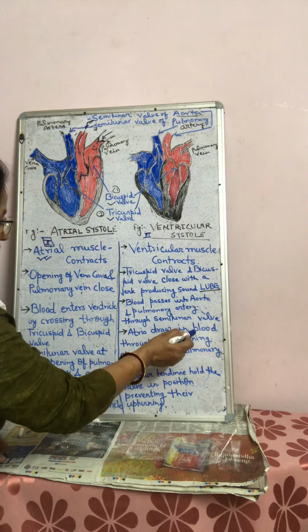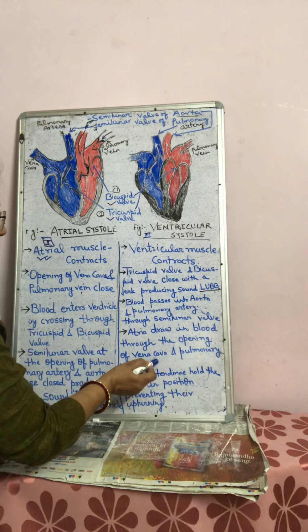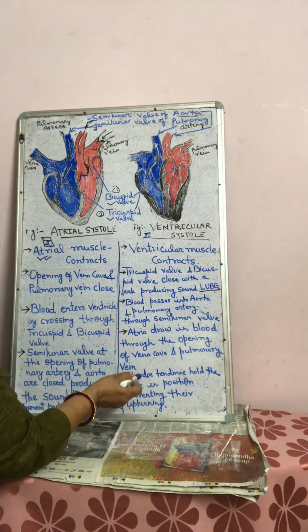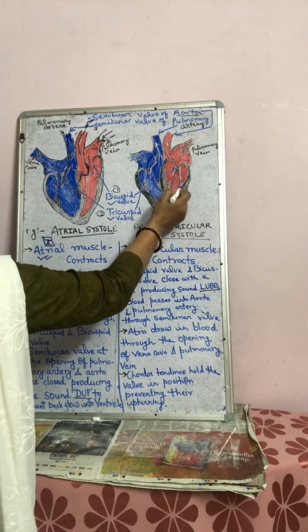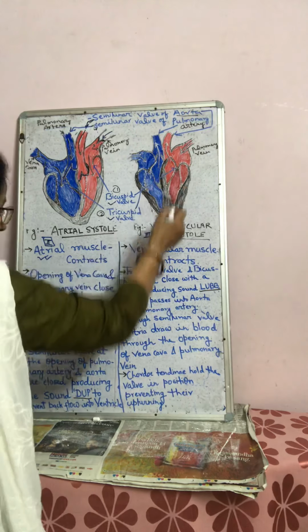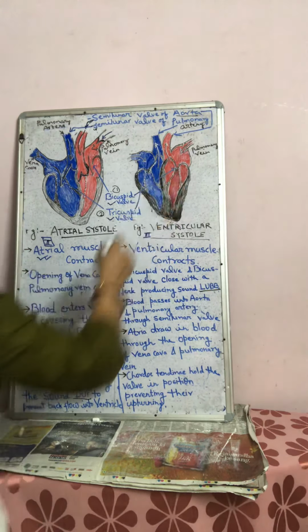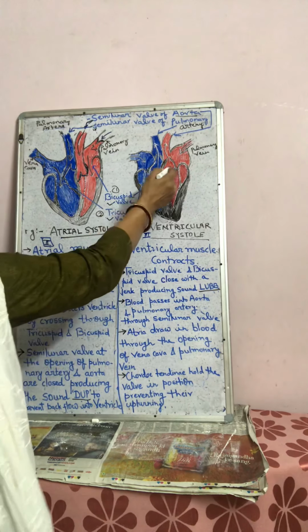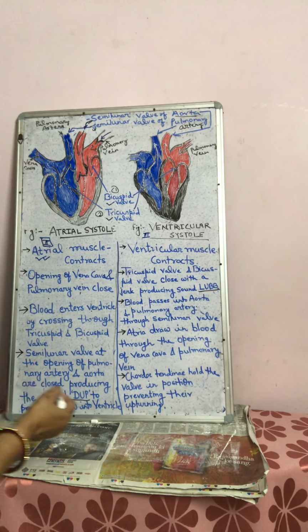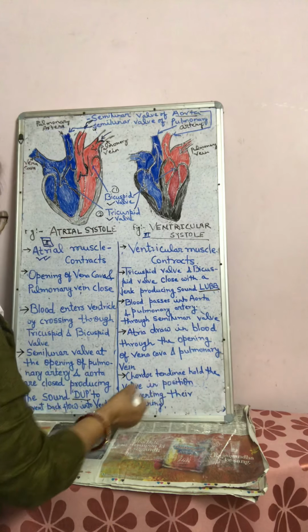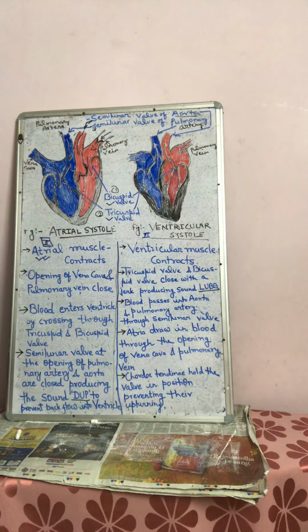Atria draw in blood through the opening of vena cava and pulmonary vein. Chordae tendineae, you can see here. These hold the valves in position so that bicuspid and tricuspid valves remain in their position, preventing their upturning. Now this is what happens in ventricular systole and atrial systole.